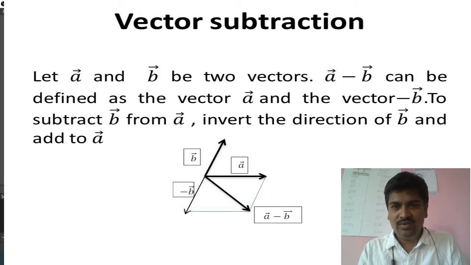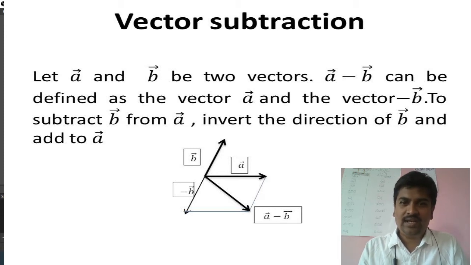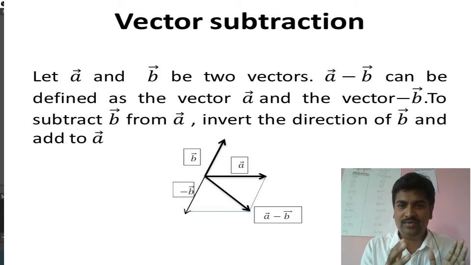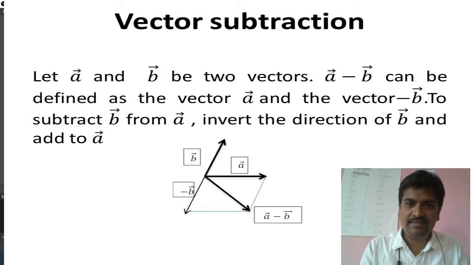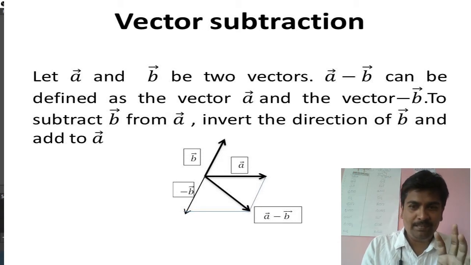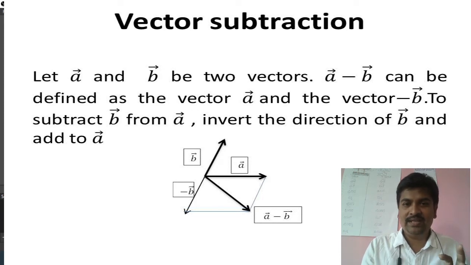So how can you do that? Suppose I know A and I know B. What is minus B? Minus B is inverting the direction of B. Don't change the magnitude, the magnitude will remain the same. Just invert the direction of B. Look at the diagram. This is the vector A and this is the vector B. If you want minus B, just invert the vector. Don't change the magnitude. The length of the vector will remain the same, the only thing is I am inverting the direction. Now I got minus B.